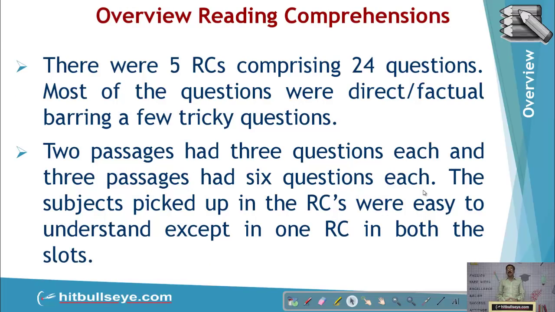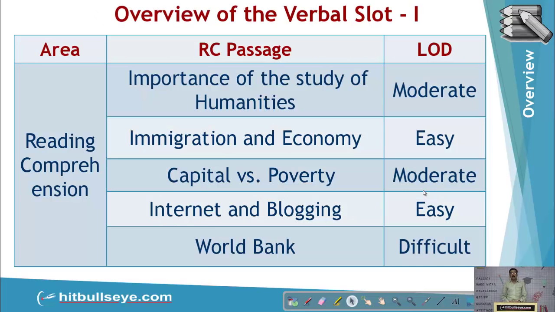Let's have the overview of reading comprehensions. This year, in both the slots, the reading comprehension section had 5 passages: 2 passages with 3 questions each, and 3 passages with 6 questions each. All in all 24 questions. The subjects upon which the RCs were framed were easy to understand. The context was very easy to understand, and level of difficulty wise, most of the passages were easy to moderate except one in the morning slot and one in the afternoon slot. Let's look at the subjects or the area or the articles from where these RCs were taken.